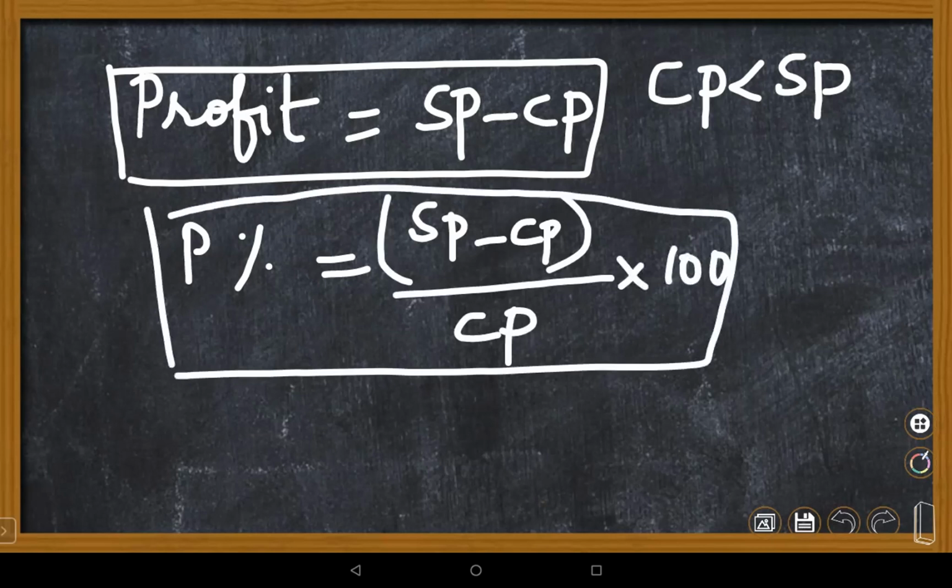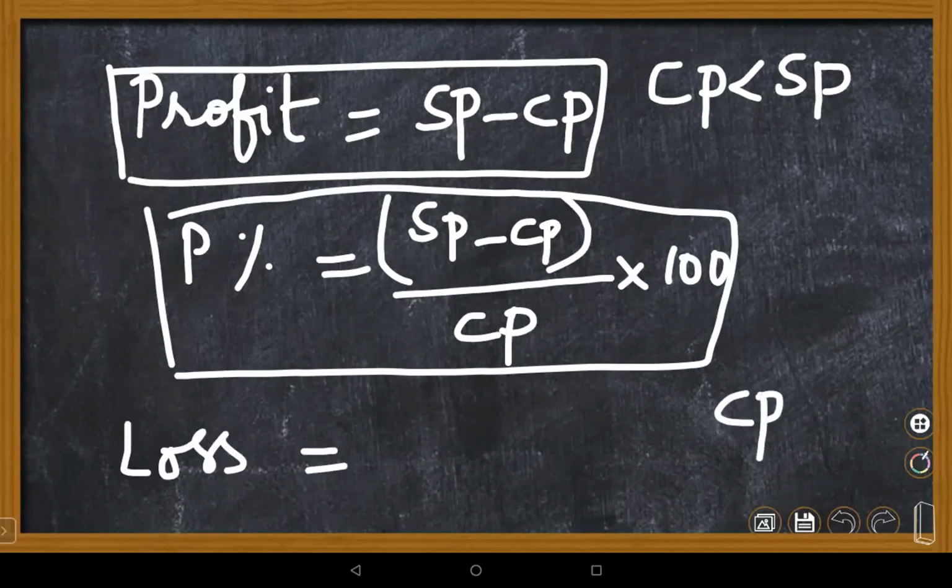This is one more formula you must remember strongly, children. Profit or loss, we are always calculating on cost price only. The same way, you find a loss. Suppose you buy an article at a higher price and sell it at a much lower amount, you always get a loss. So loss is CP minus SP.